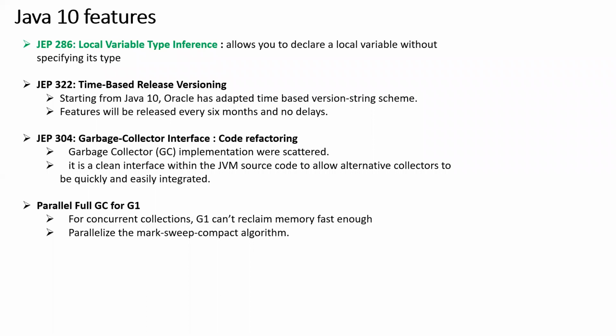So let's start with the Java 10 features. Java 10 is not a very big release as such. Overall it's a medium kind of release. It has some features, but not very big features. If you see this blue one, local variable type inference, this is one important feature that they have introduced.